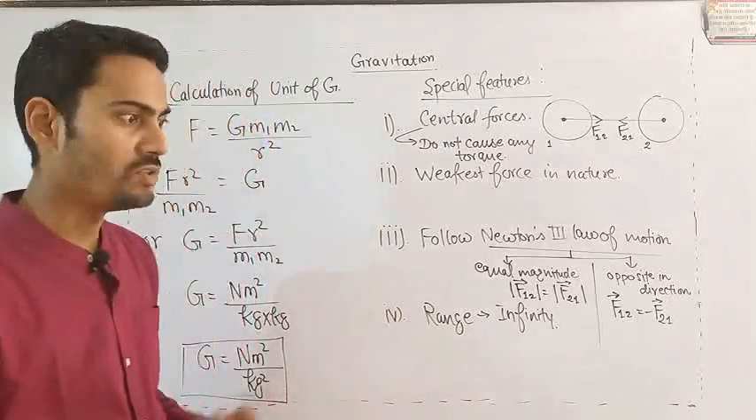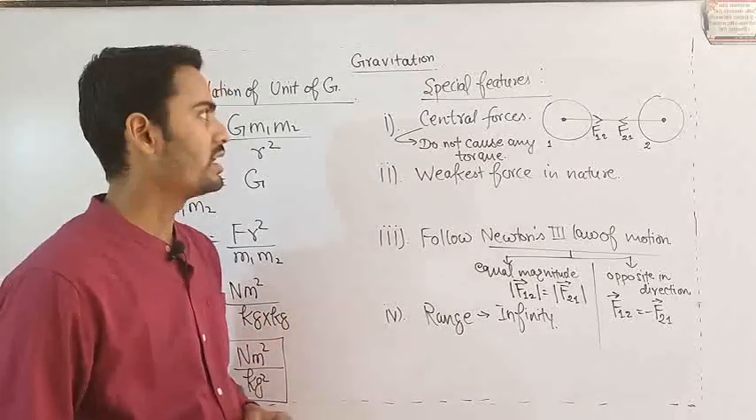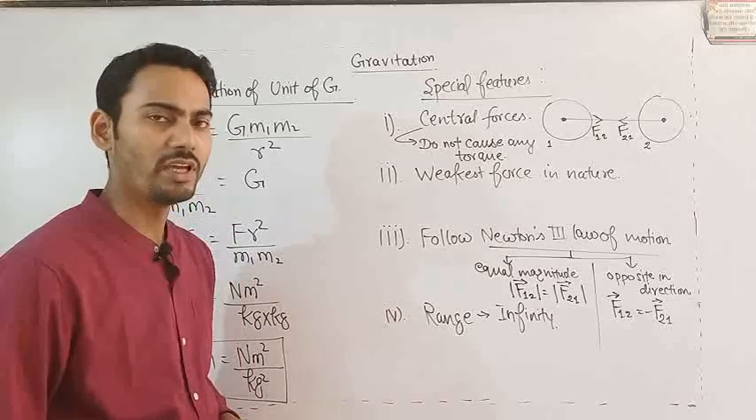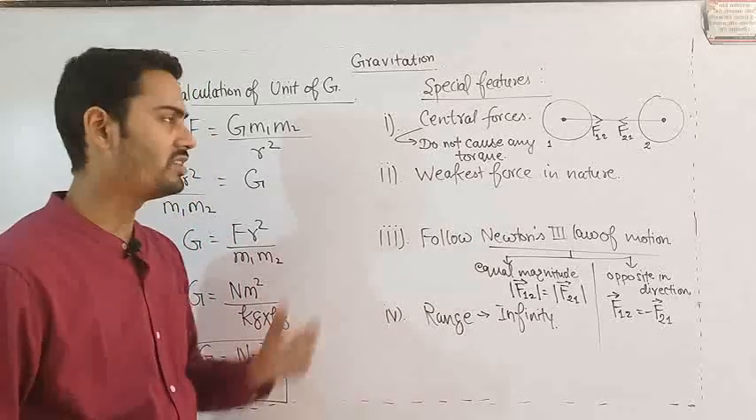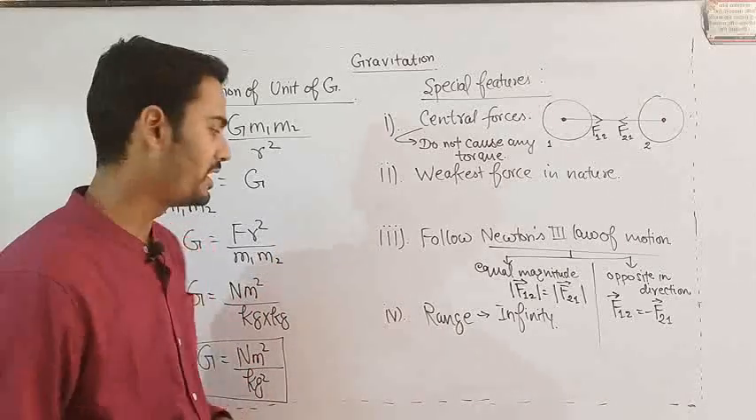And last point, range. Two objects placed at infinite distance, still the gravitational force acts between them. These are some basic key points regarding the universal law of gravitation.